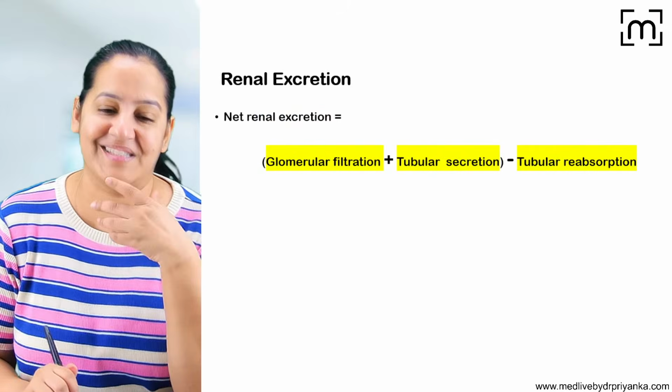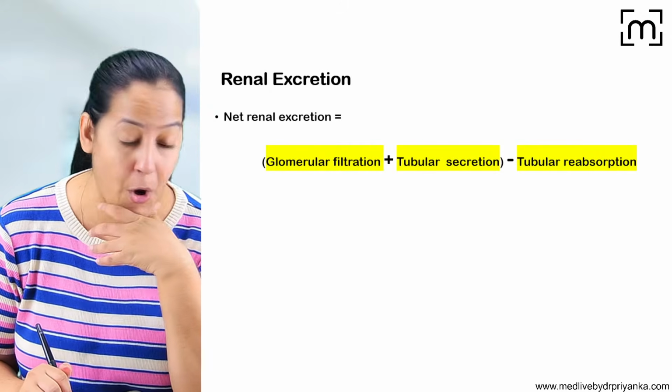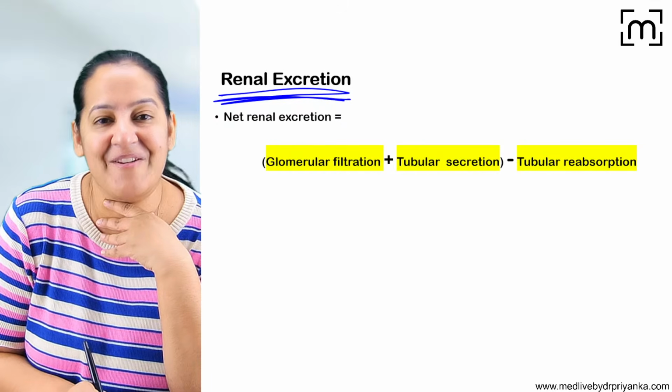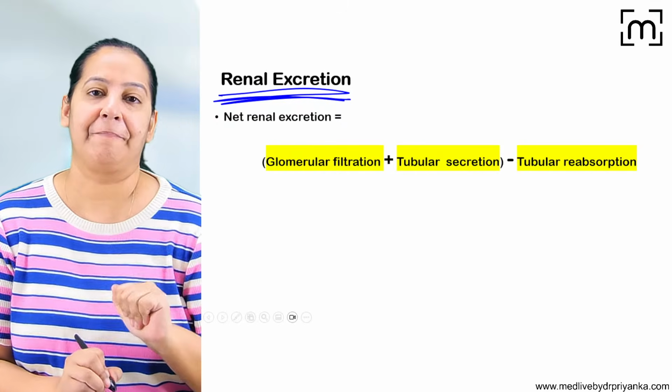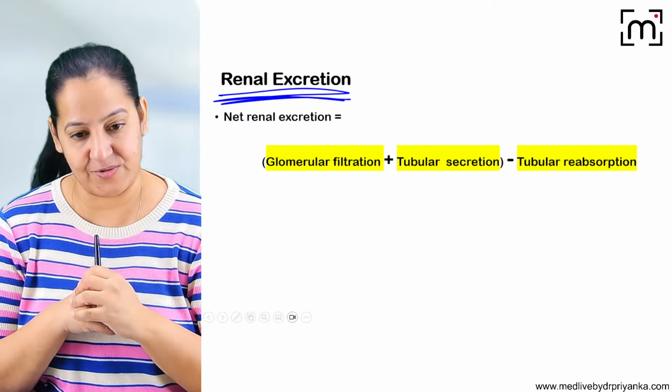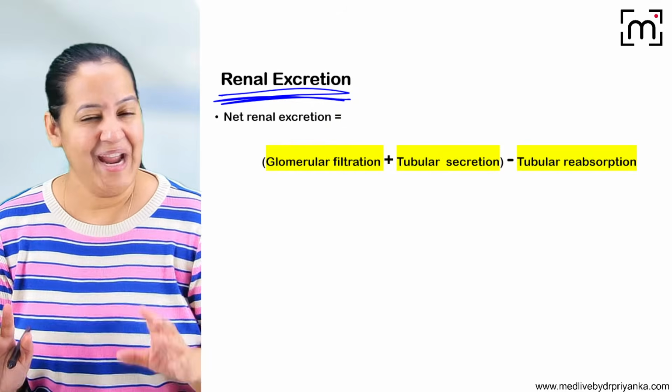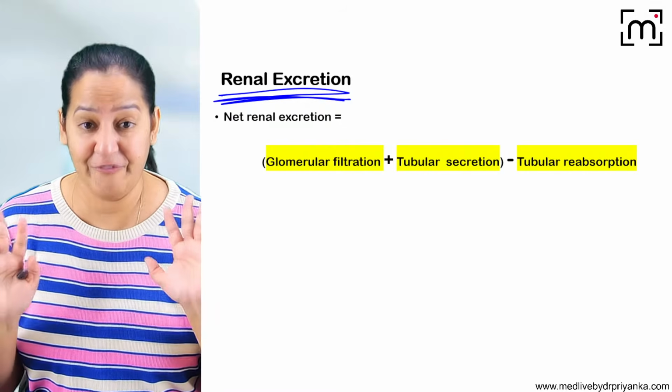Now come to the topic, that is excretion. Let me explain the renal excretion. What is the net renal excretion? There are 3 steps in net renal excretion. Please understand, it's difficult, I'm warning, but it's very interesting if you understand it. It will be like a cakewalk for you.